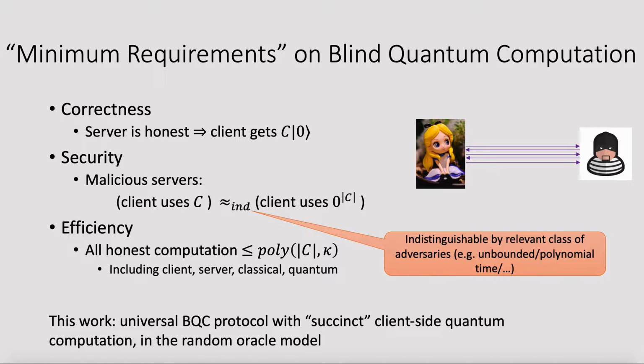And these are just minimum requirements, and there are still many different settings. In this paper, we give a new universal protocol where the client-side quantum computation is succinct and is secure in the quantum random oracle model.